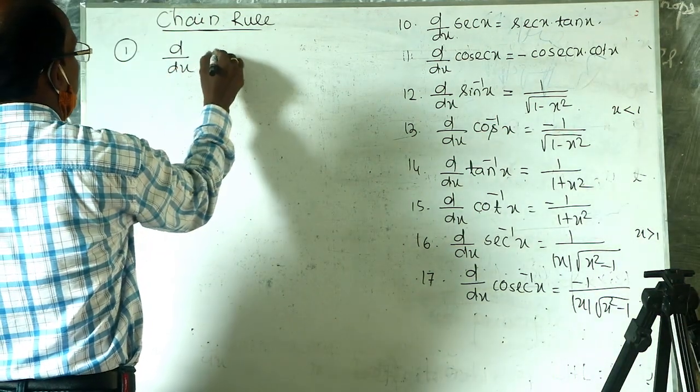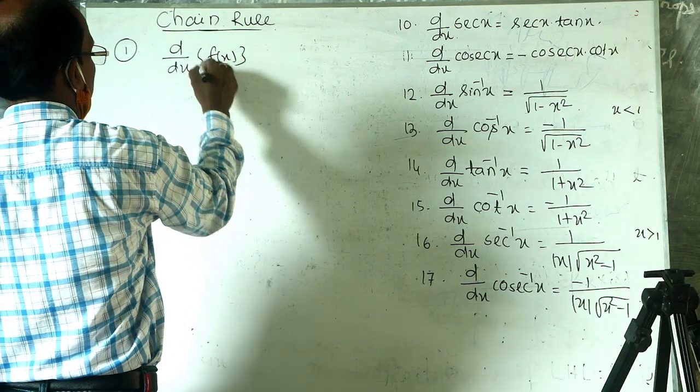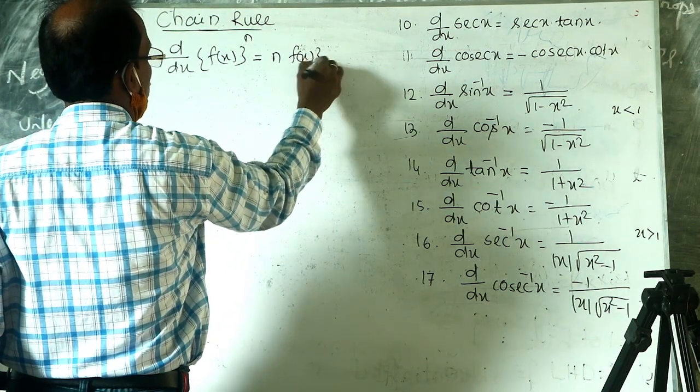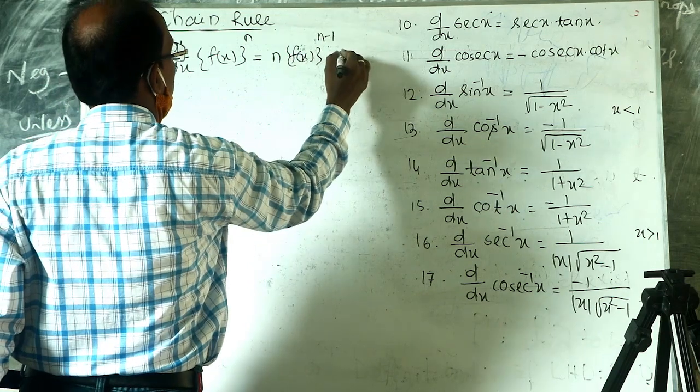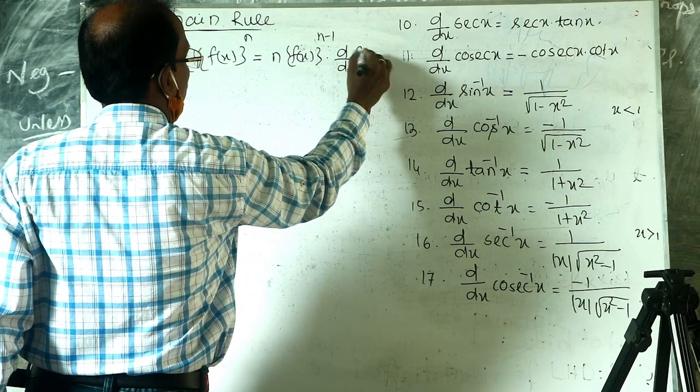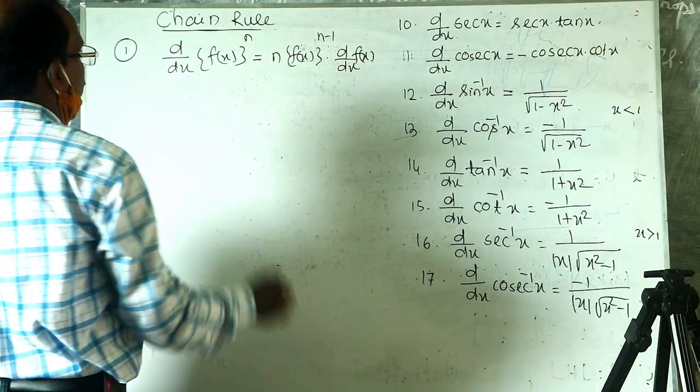then derivative of f x to the power n is equal to how much? It is n into f x to the power n minus 1 into derivative of f x.